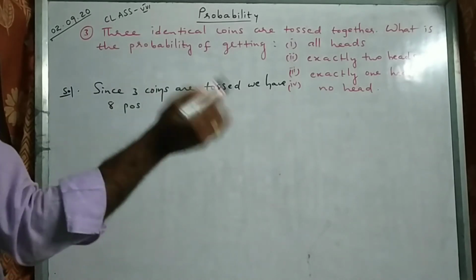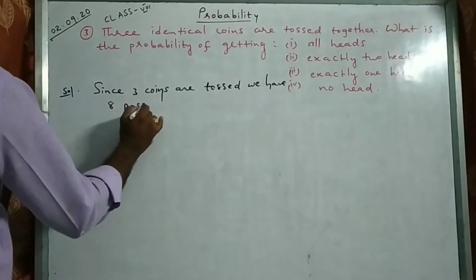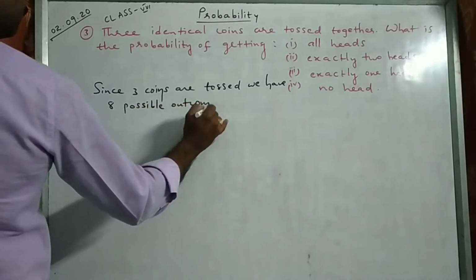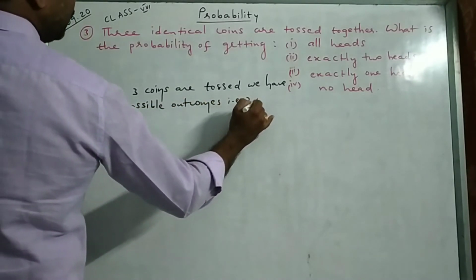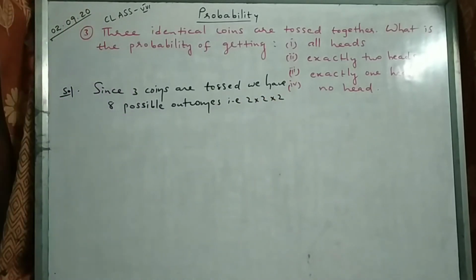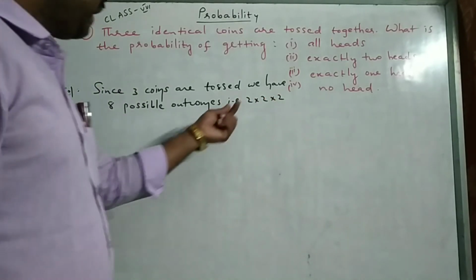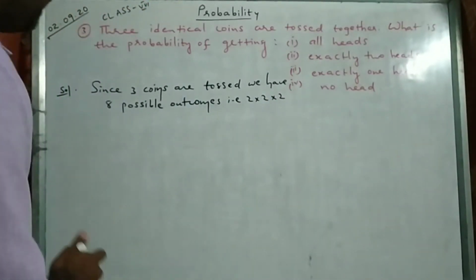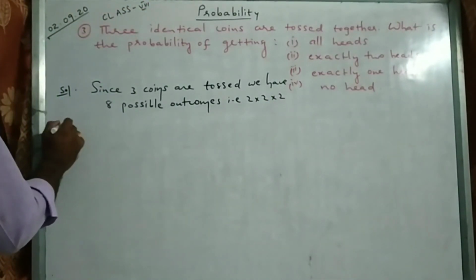Heads, tails, heads, tails, heads, tails. 8 possible outcomes. That is 2 into 2 into 2, because 3 coins we are tossing. On each toss we have either head or tail. So 2 into 2 into 2. So total number of possible outcomes 8 we have.